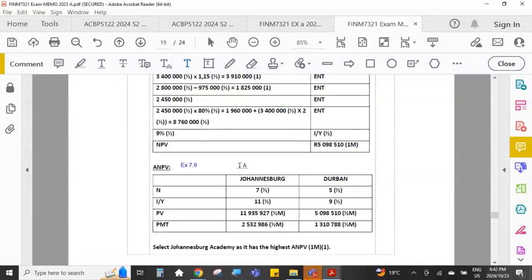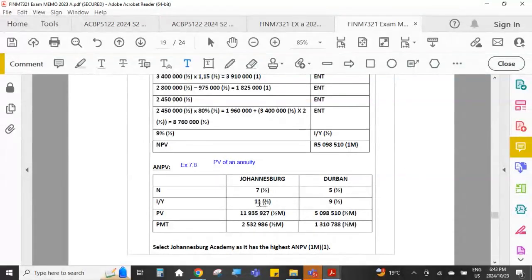And in that case, you would have to look up the present value factor of an annuity on your table. Let me just write this here. The present value of an annuity. Make sure you're using the present value of an annuity table and using n equals 7 and 11 as the percentage.